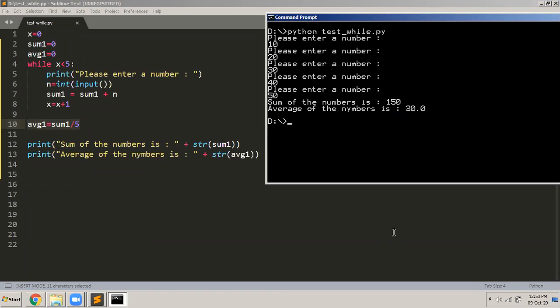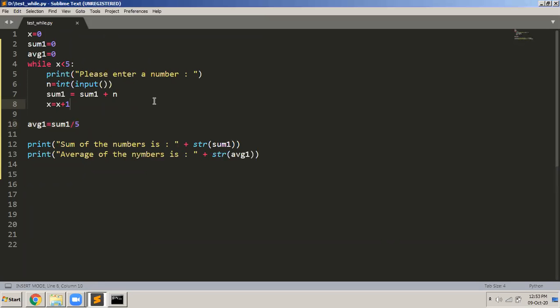So using the while loop, you can write a lot of programs, displaying the even numbers, odd numbers, reading multiple numbers. I want to do a small change to the program. I don't want to exactly read 5 numbers.